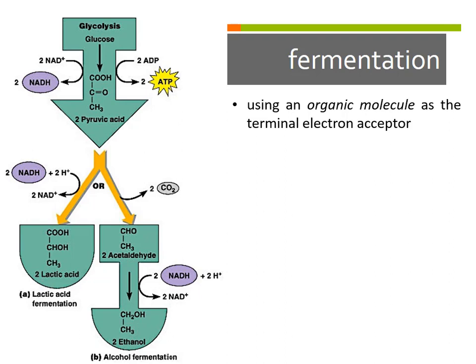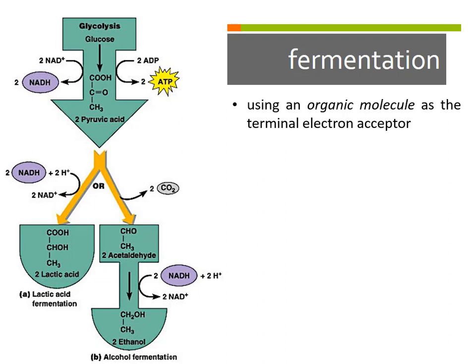We're going to count only on those 2 ATP that are made in glycolysis. And the only way that we can make more of those ATP is if we can get rid of pyruvic acid or pyruvate. We have to be able to get rid of pyruvate in order to keep running glycolysis over and over and over to get 2 ATP. And the way you can get rid of pyruvate is by using pyruvate as the final electron acceptor.